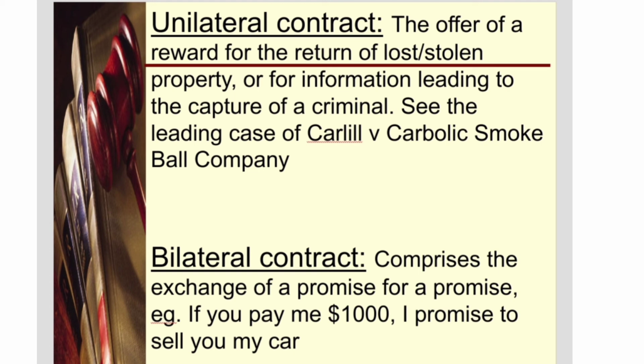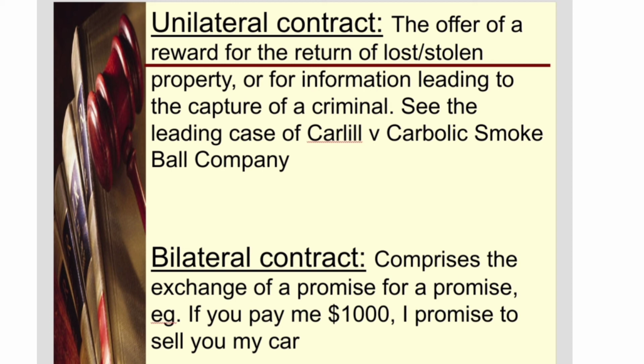In a unilateral contract, I said only one party is bound because at the outset, originally it's just one party who is bound, that is, they have to pay the relevant reward to whoever responds to their advertisement.